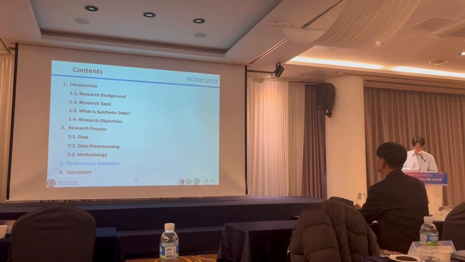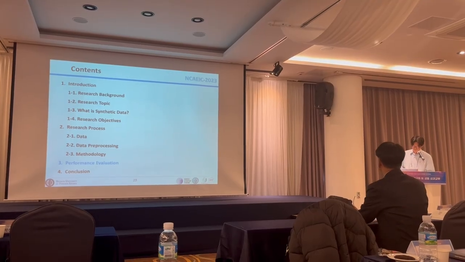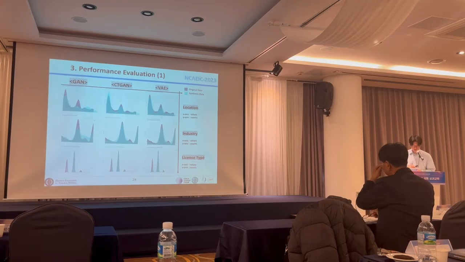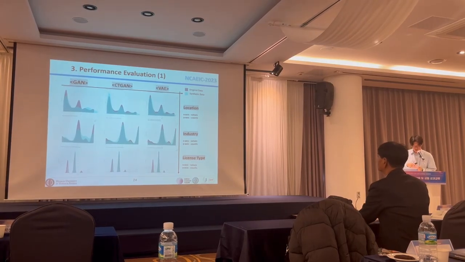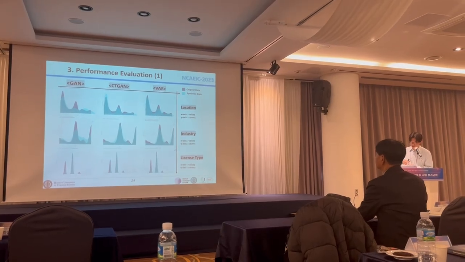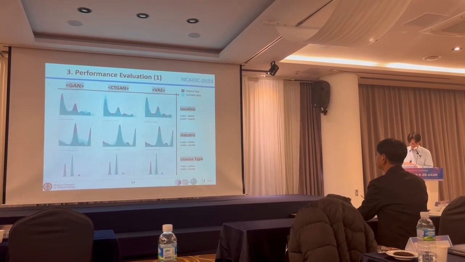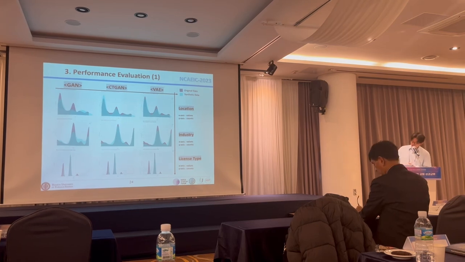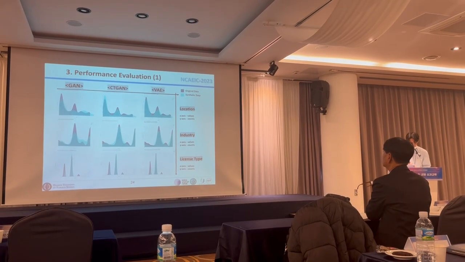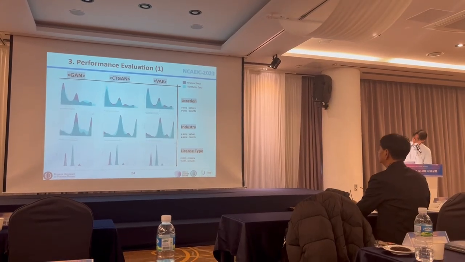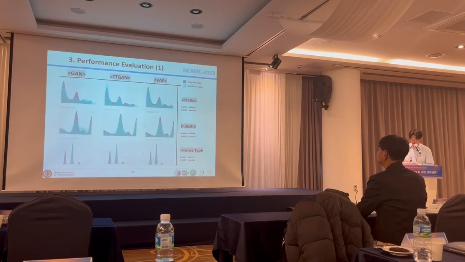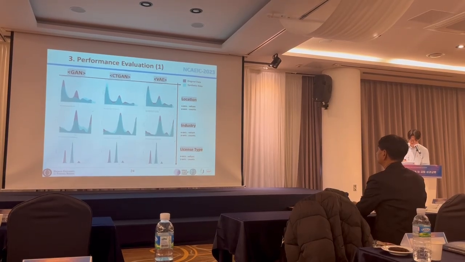Now let's talk about performance evaluation for each model. First, we plotted the distribution of synthetic data for each model. Out of 22 columns, we selected location, industry, and license type columns, which can be used to identify individuals. From left to right, the model is represented, and top to bottom, column is represented. The charcoal color behind means the distribution of the original data, and the cyan color is synthetic data's distribution.